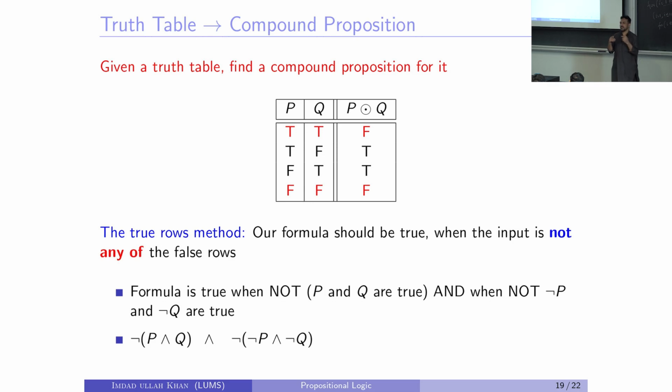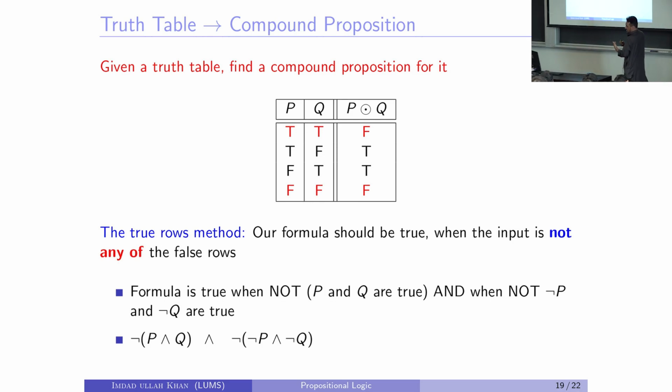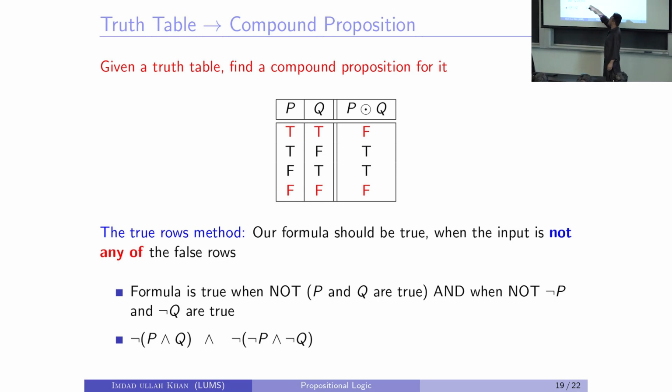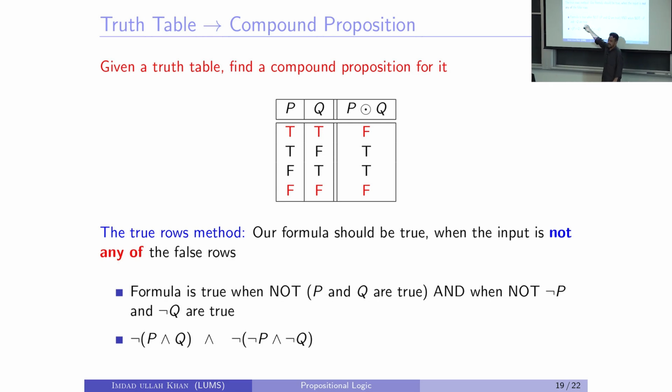Don't listen to what I say, okay? Listen to what I mean to say. When the input is the first row and when the input is the last row, my formula should be false. So the formula is true when these two don't happen, when the first row doesn't occur and the fourth row doesn't occur. You just pronounce the first row and the fourth row, and you get yourself this formula. This is different than what we got last time, but nonetheless we got this.